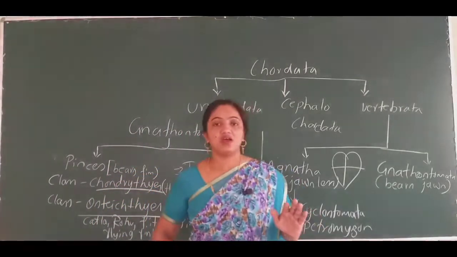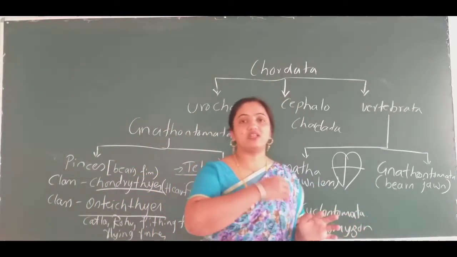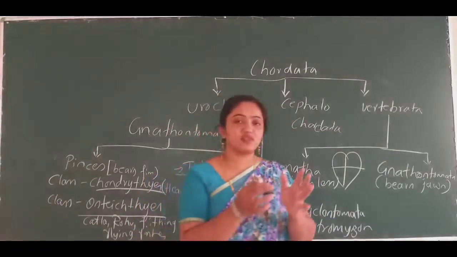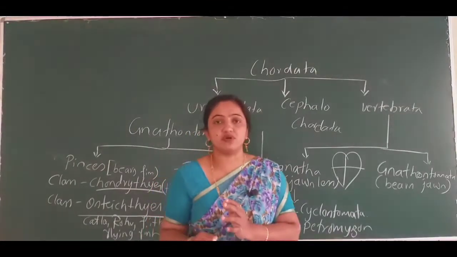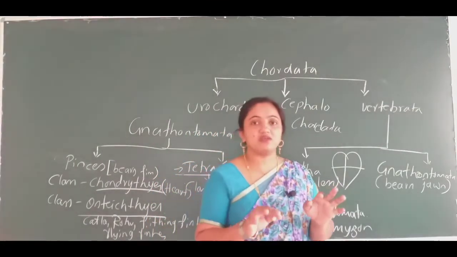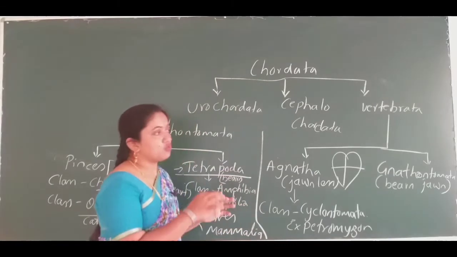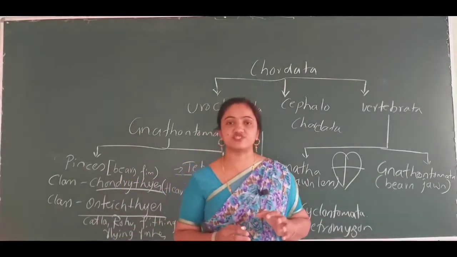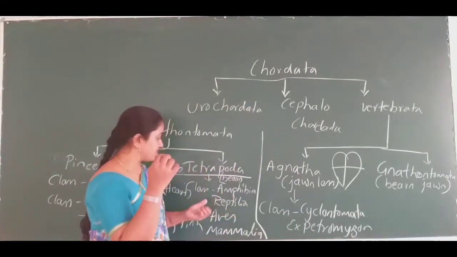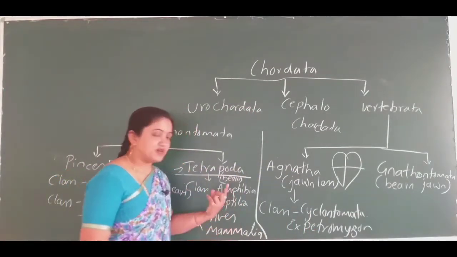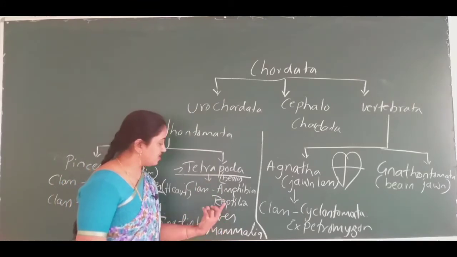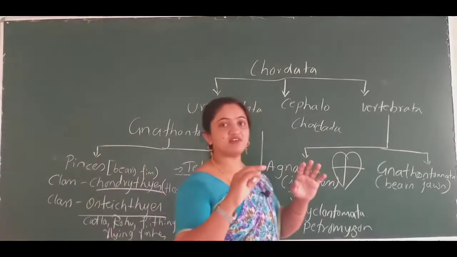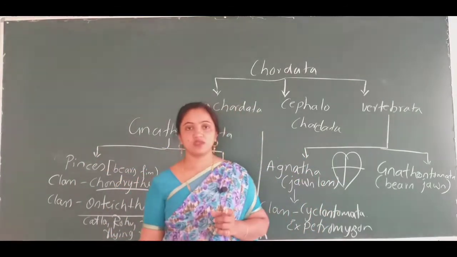So next is class Aves. I guess I need not tell much about this, but it's my duty. The class Aves animals are like crow, pigeon, peacock, parrot, ostrich. These are all the birds that come under this class. The body is covered by feathers.